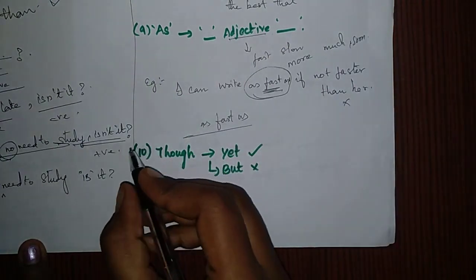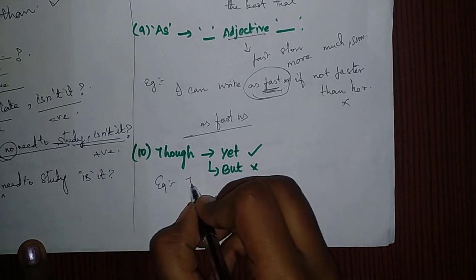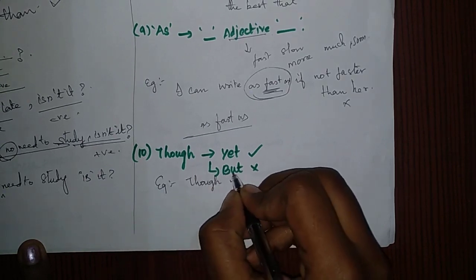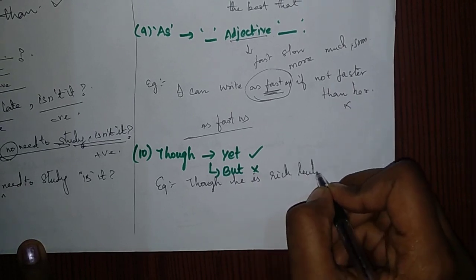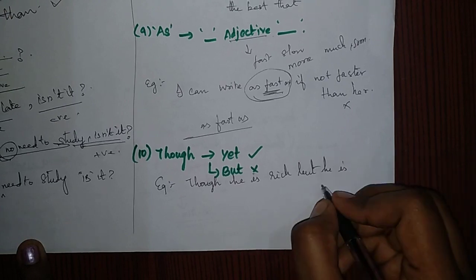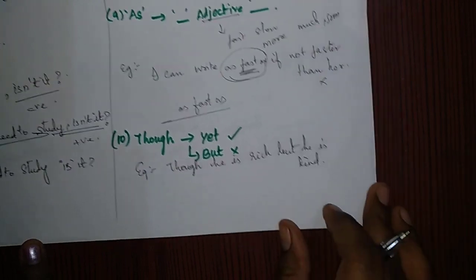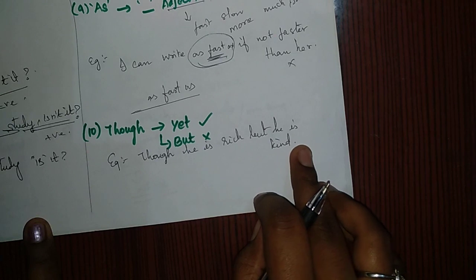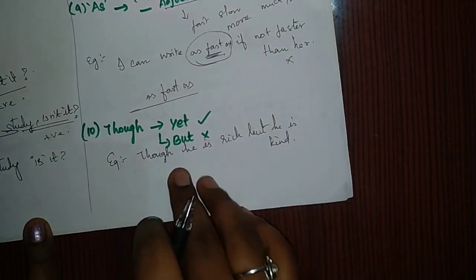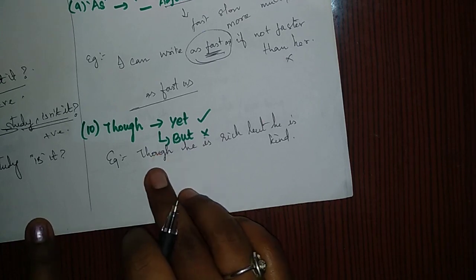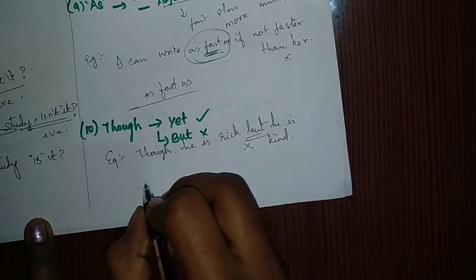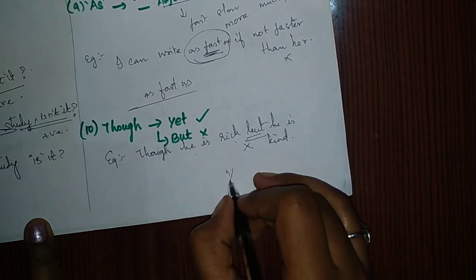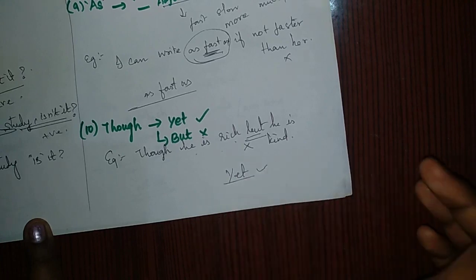For example, "Though he is rich, but he is kind." Okay, this may confuse many aspirants who are preparing for competitive exams, so make sure that you are thorough with this concept, okay. Here the statement has "but," right? So this is the wrong answer. And "Though he is rich, yet he is kind." This is the way we have to answer these questions.